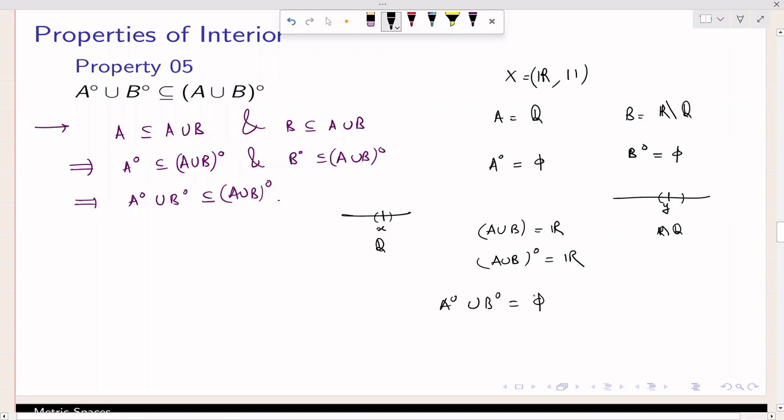So A interior union B interior is the empty set, and the empty set is properly contained in the interior of A union B, that is the real numbers. So that's why this inclusion may be strict, which is an interesting observation to understand.